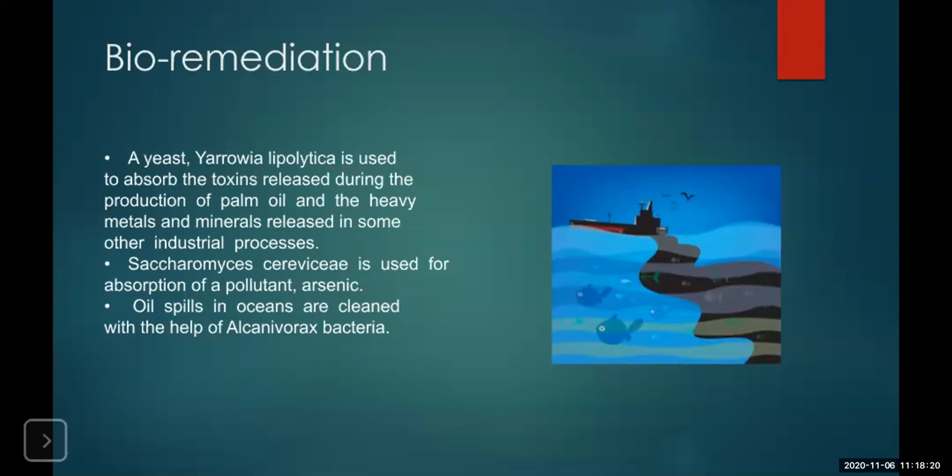Now, let us just revise what we have studied today. We have studied two important useful organisms. First was the Rhizobium bacteria, which is found in the soil. It is a nitrogen fixing bacteria. Now, how does it fix nitrogen? For that, it needs to form a symbiotic association with a plant, and Rhizobium bacteria can form this symbiotic association only with leguminous plants.